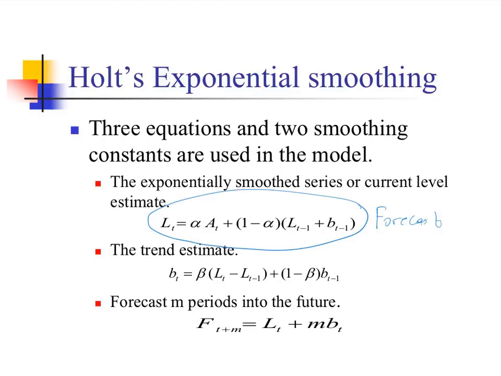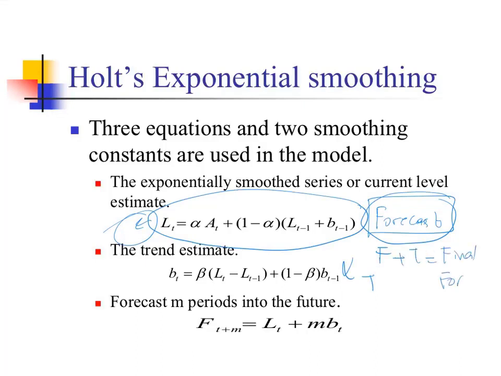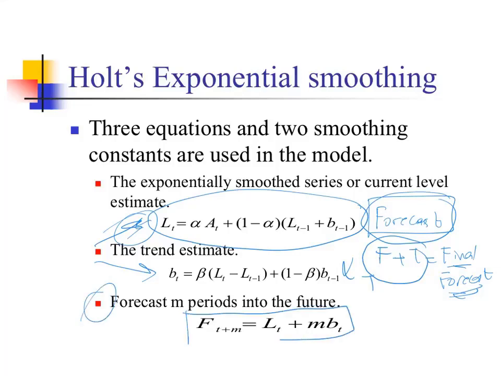When we say forecast for level, that's a forecast without thinking that there is a trend. We first forecast without trend, and then we forecast trend, and then we add trend to our forecast to get the final forecast. This is the idea in Holt's method. You are forecasting level and trend separately, and then you combine both of them to find the final forecast. And the last equation is forecasting the future periods in Holt's method.